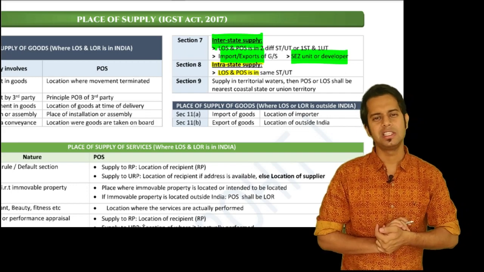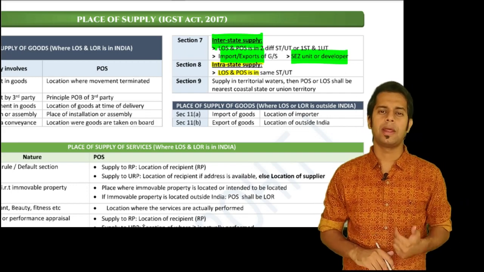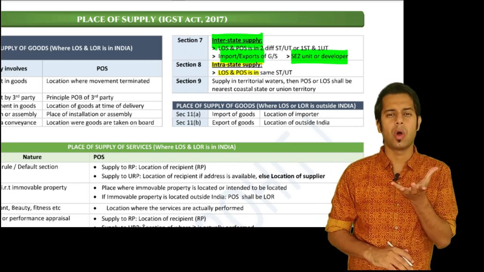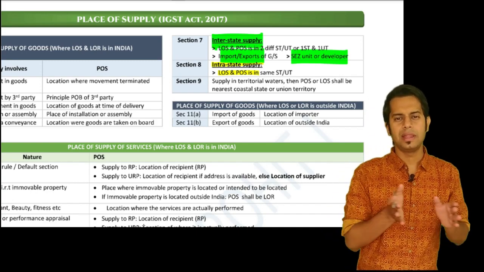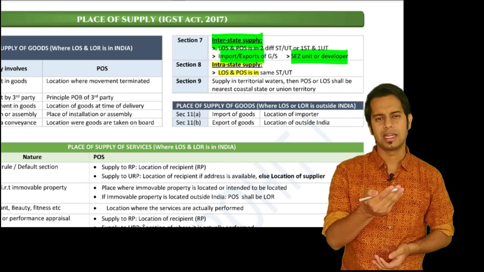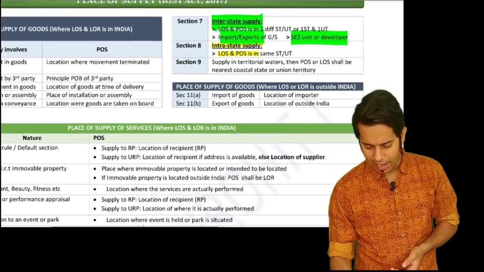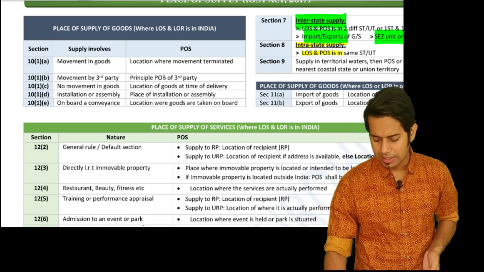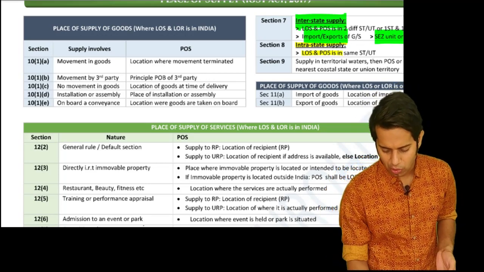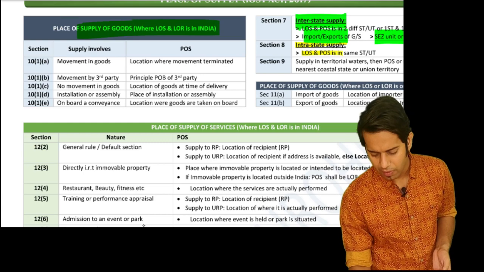Then section 9 of IGST Act says where the location of supplier or the place of supply is in territorial water, then the location of supplier or the place of supply will be the nearest coastal state or union territory. Then we have section 10 and section 11, which talk about place of supply of goods.